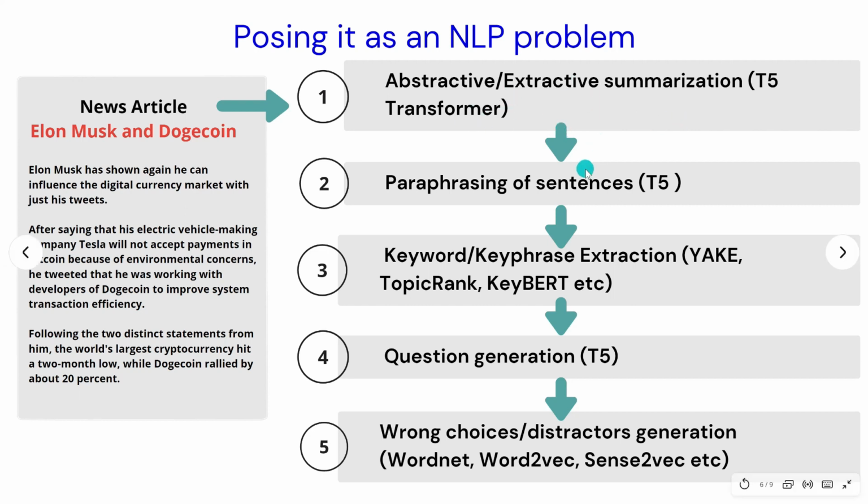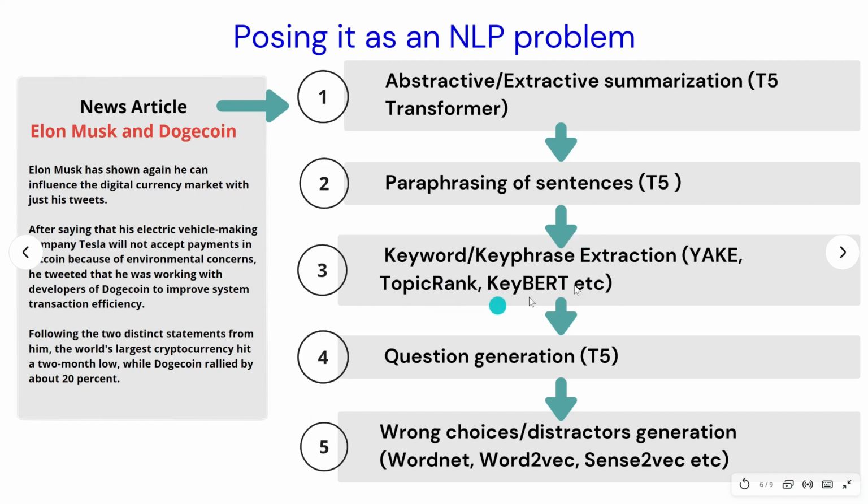Then after summarization, you can perhaps paraphrase the sentences that we got. If you take the extractive summarization route, then perhaps you need to paraphrase. But if you take the abstractive summarization route, then the sentences are already slightly rephrased, so you perhaps do not need step 2. And once you get the summary, you extract some keywords from it.